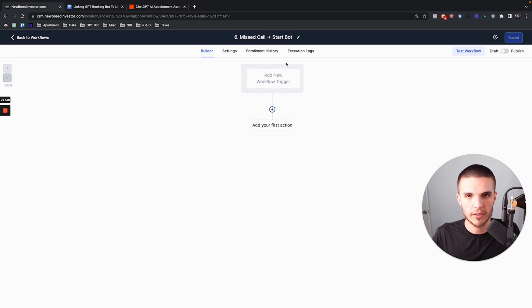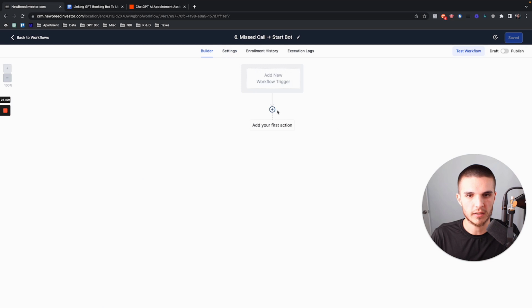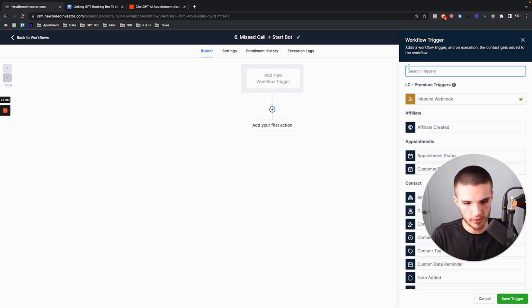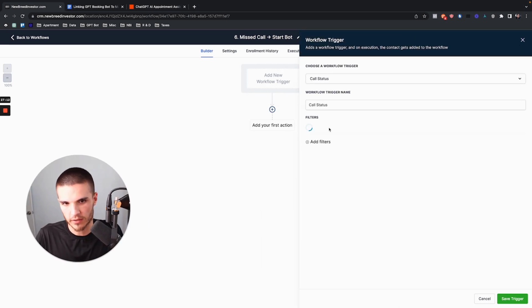First of all, this is a higher level setting you would maybe want to think about: if leads call you twice, do you want this to happen multiple times? You could turn that on or off. I would leave it off, just because once they're in the bot, they're going to be in that brain basically. So if we click on add new workflow trigger, we're just going to type call status, and we're basically manually triggering the missed call text back feature.